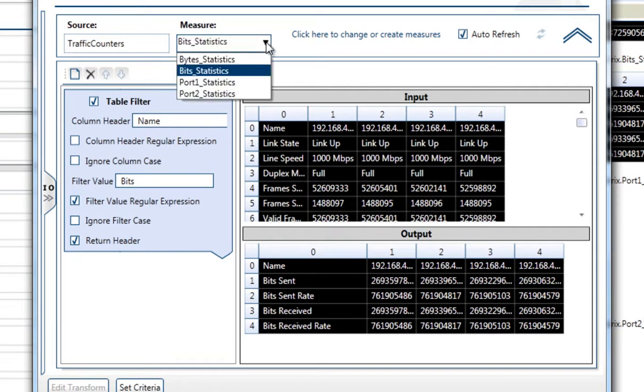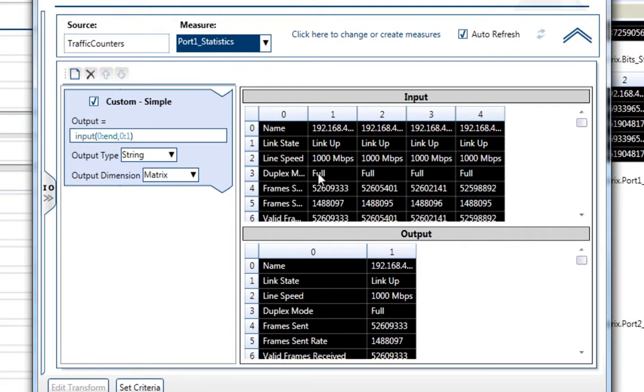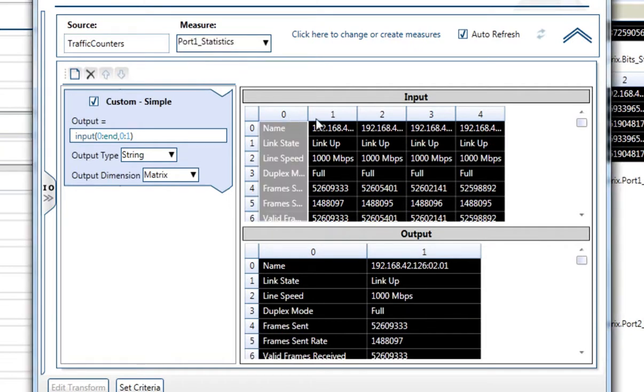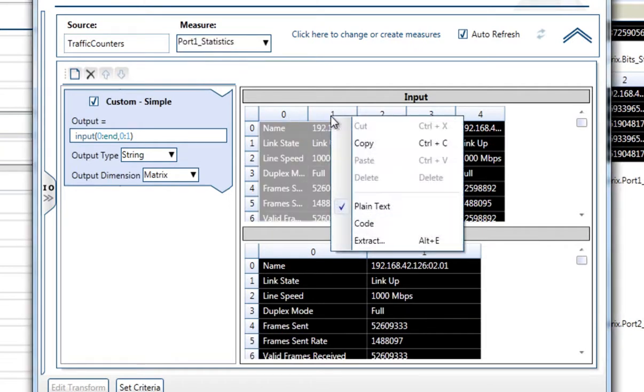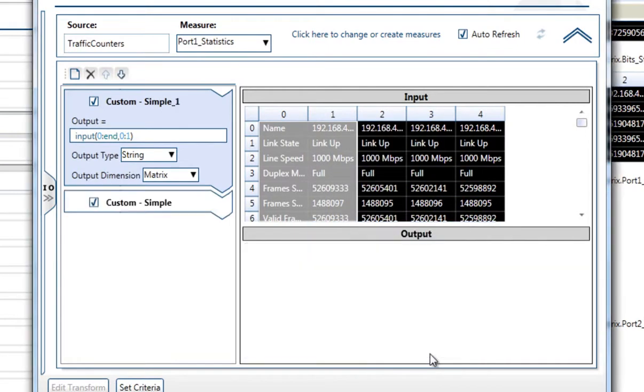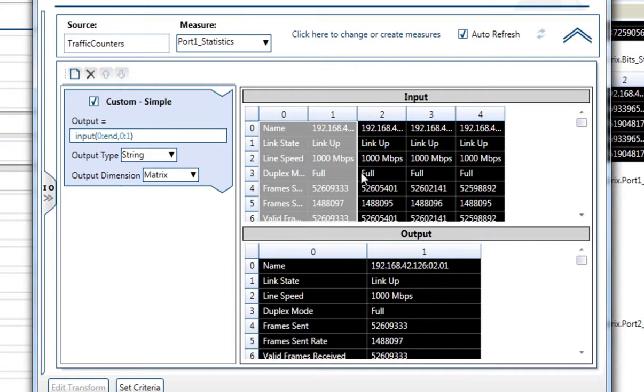In order to get port 1 statistics, you can use the custom simple transformation and get the first 2 columns with all the rows. Instead of adding it manually, you can select the first 2 columns and use the extract option. Using the extract by index will create the same transformation we just saw.